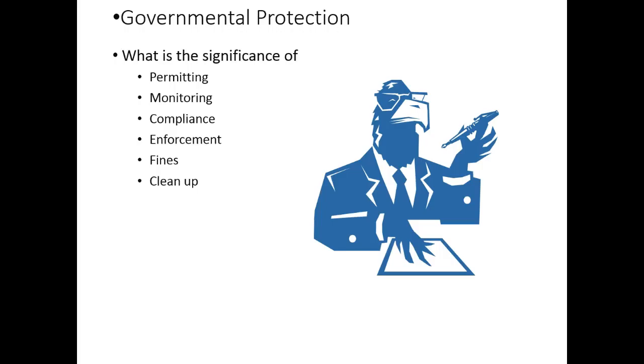Is there a permit for the chemical? There are reasons permits are necessary. The EPA monitors the use of the chemical as well as compliance. How close can a herbicide be sprayed to a water source on a field? Are the agencies that use the chemicals compliant with the regulations? The government enforces the rules, issues fines, and ensures that hazards are cleaned up if spilled.